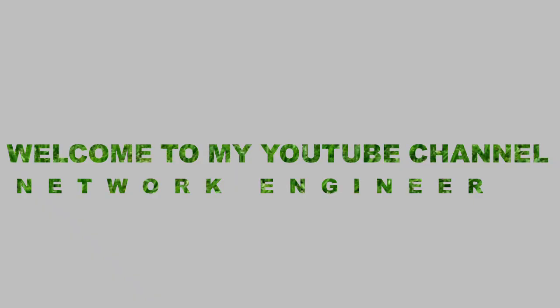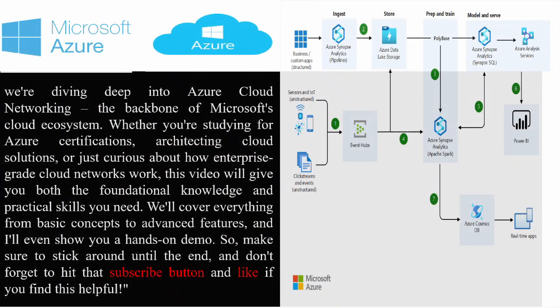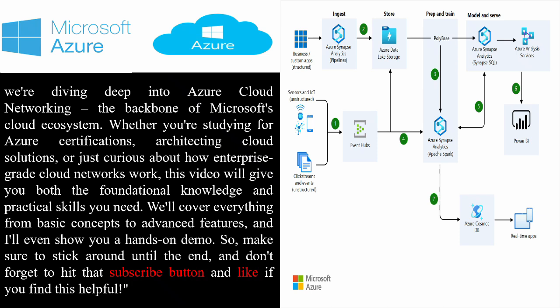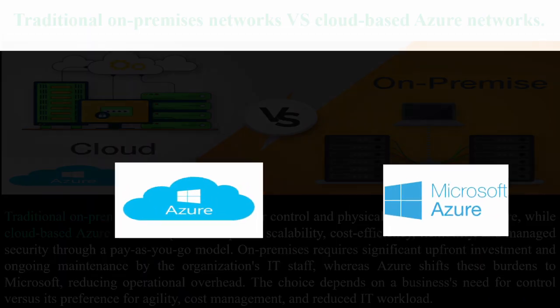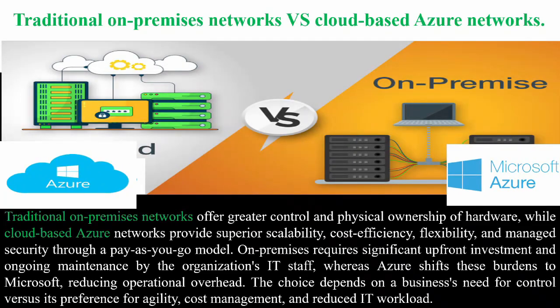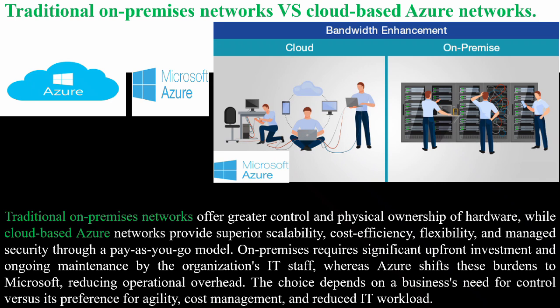So, why is cloud networking such a big deal? Traditional networking requires physical hardware, complex configurations, and significant maintenance. Azure Cloud Networking virtualizes all this, letting you create sophisticated, scalable networks with just a few clicks or commands. Azure operates over 60 regions worldwide, each with multiple availability zones. This massive footprint lets you deploy applications closer to users, reducing latency and improving performance.